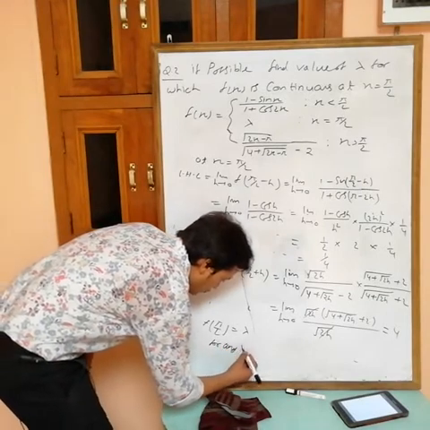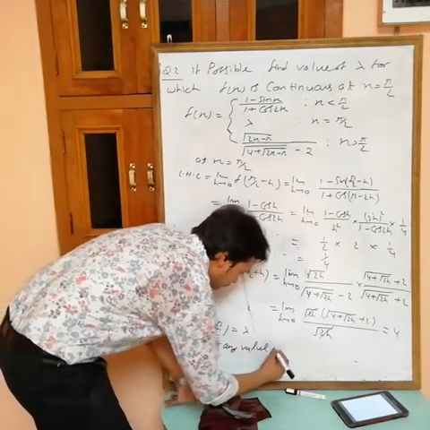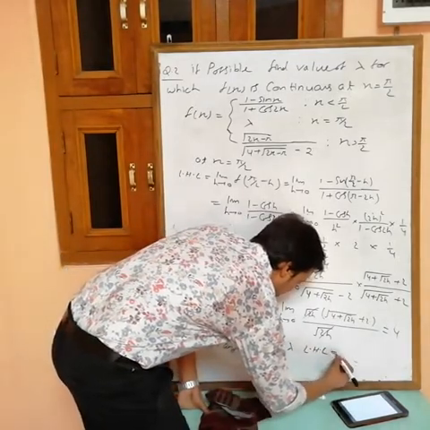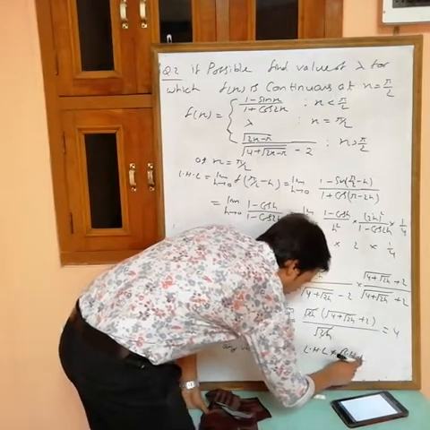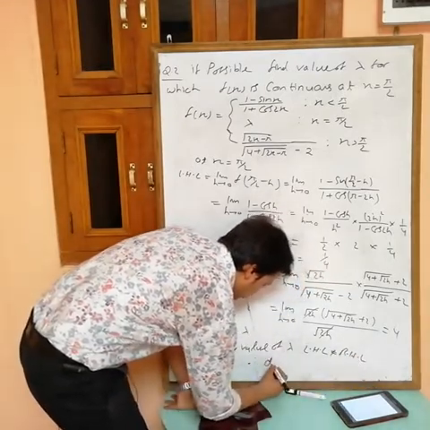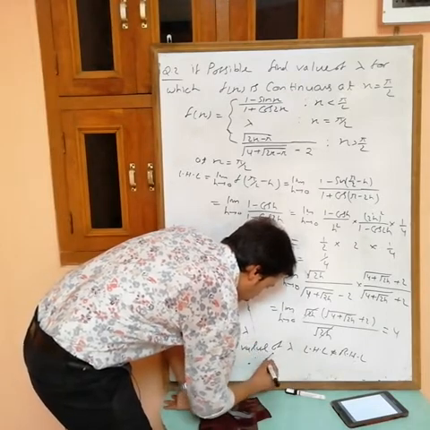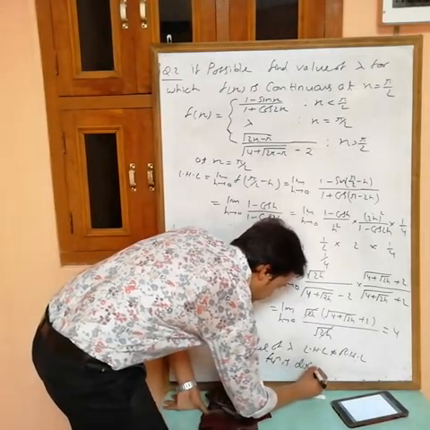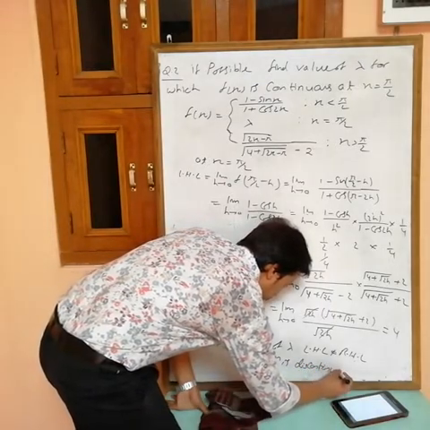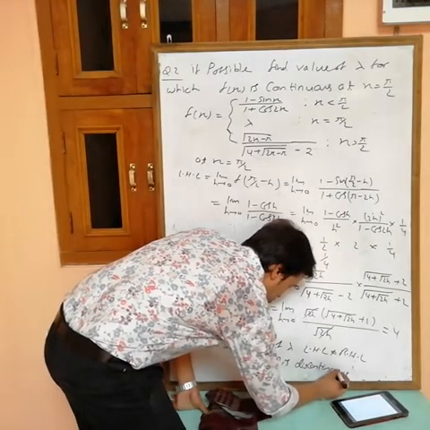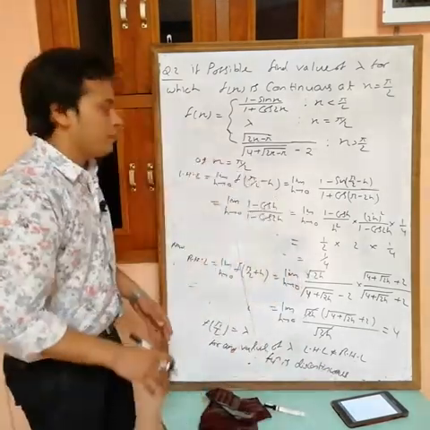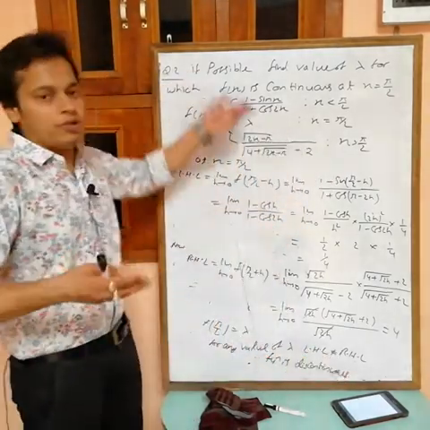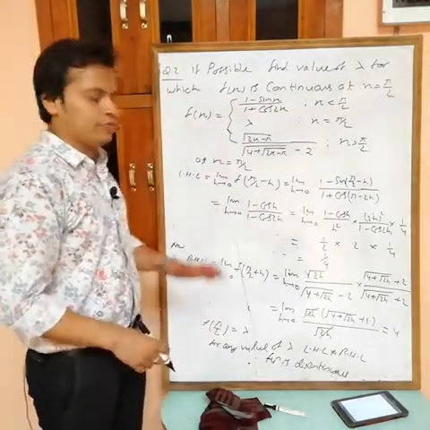For any value of lambda, LHL can't be equal to RHL. Therefore the function is discontinuous. It means there is no value of lambda for which the function becomes continuous. It is given, if possible. There is no possible value of lambda. Okay, write down.